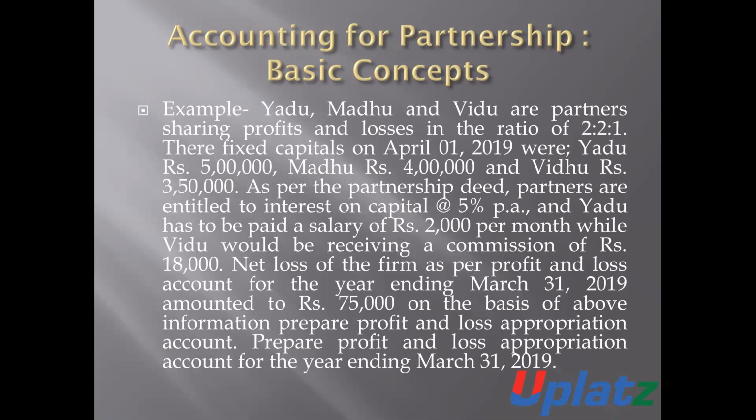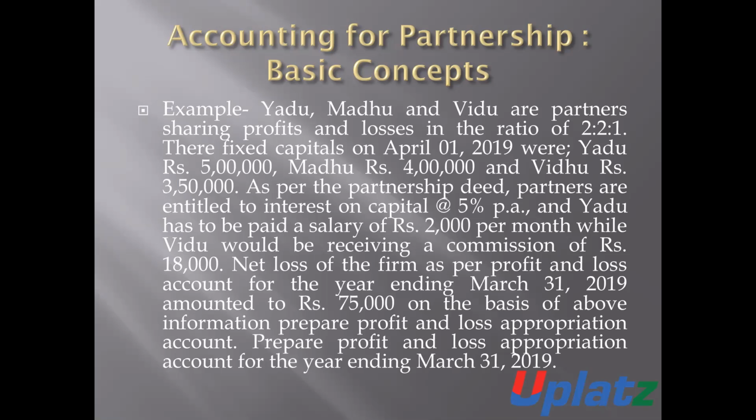Yadu, Madhu and Vidhu are partners sharing profit and loss in the ratio 2:2:1. Means the profit sharing ratio of Yadu, Madhu and Vidhu is 2:2:1.